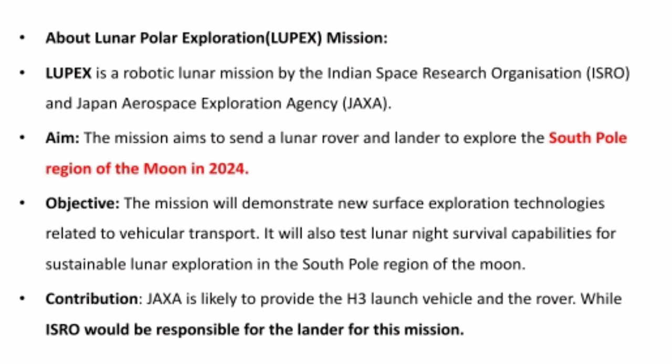LUPEX is a robotic lunar mission by the Indian Space Research Organisation and Japan Aerospace Exploration Agency. The mission aims to send a lunar rover and lander. The lander is a machine which will land on the surface, and from it the rover will be released, and it will move around the surface collecting the materials needed. This operation is going to be done by ISRO and JAXA on the south pole region of the moon in 2024. That is why they are joining hands together.